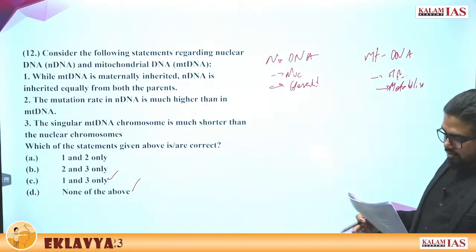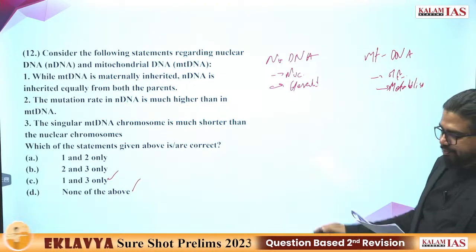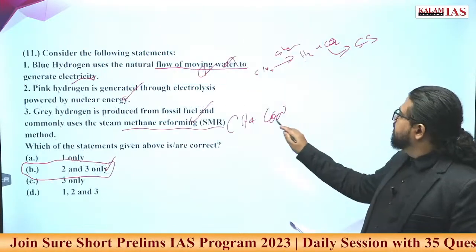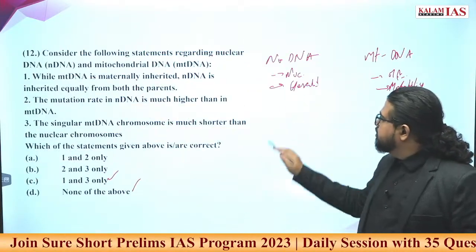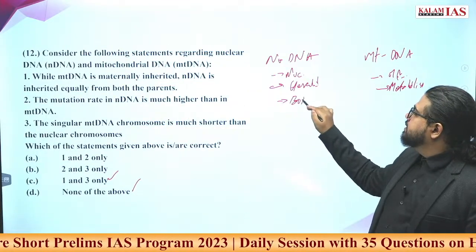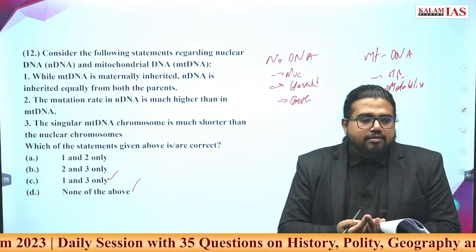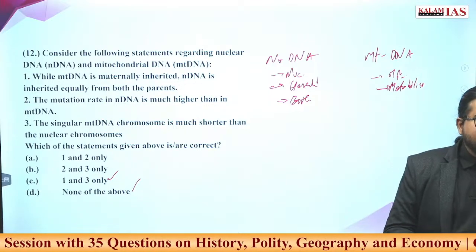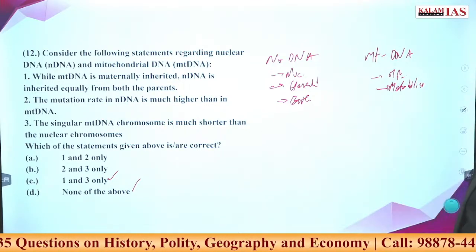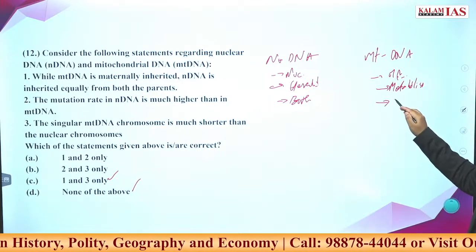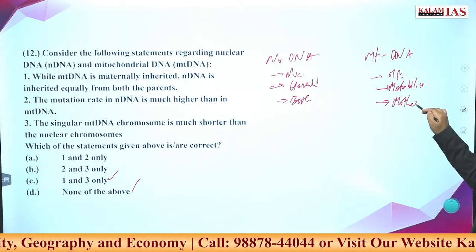Rest, what are other properties you can say? This is the inherited DNA, so this will be inherited from both parents. That's why everyone's DNA is unique, because every time two different DNAs combine to form a new DNA of a baby. Here it will be inherited from the mother only.